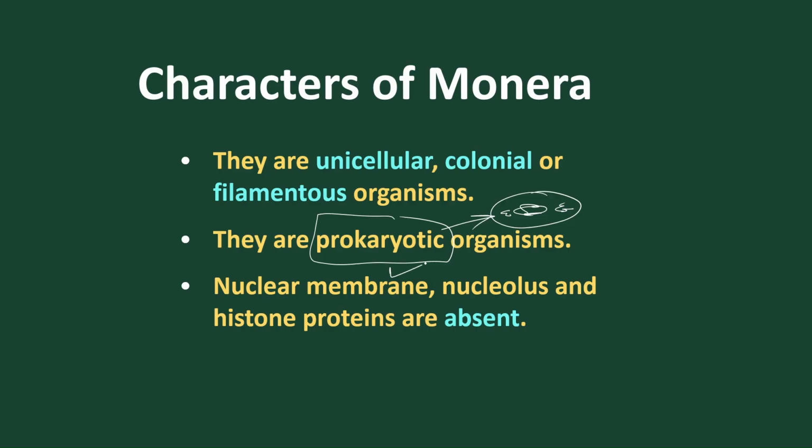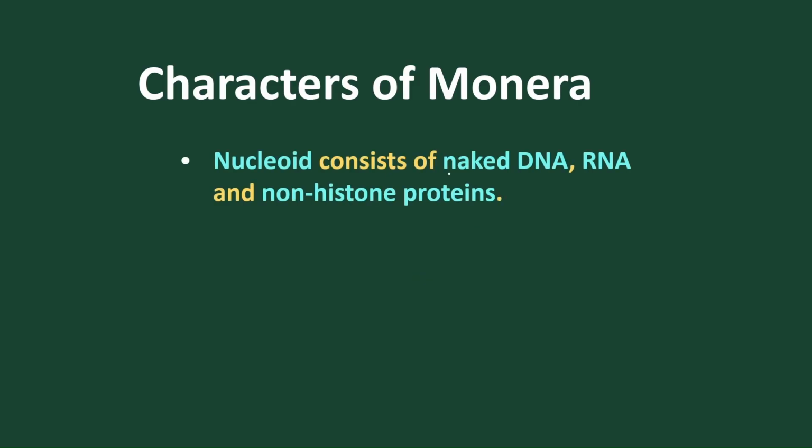As we know, the nuclear membrane, the nucleolus, and the histone proteins, which are the condition of eukaryotic organisms, are absent. Bacteria contain a nucleoid, which is naked DNA. As they don't have a nuclear membrane, the DNA is exposed in the cytoplasm, so it is called naked DNA. It is mostly circular and double stranded.